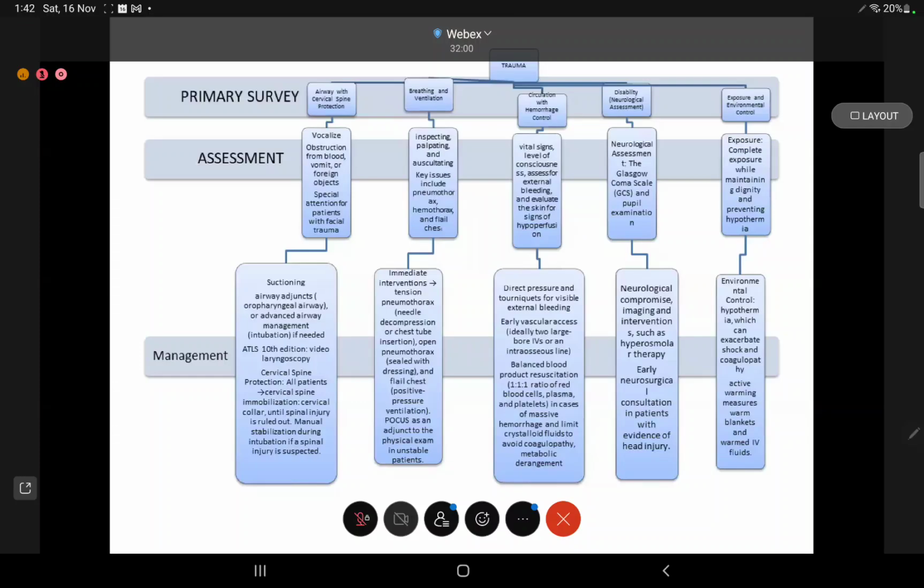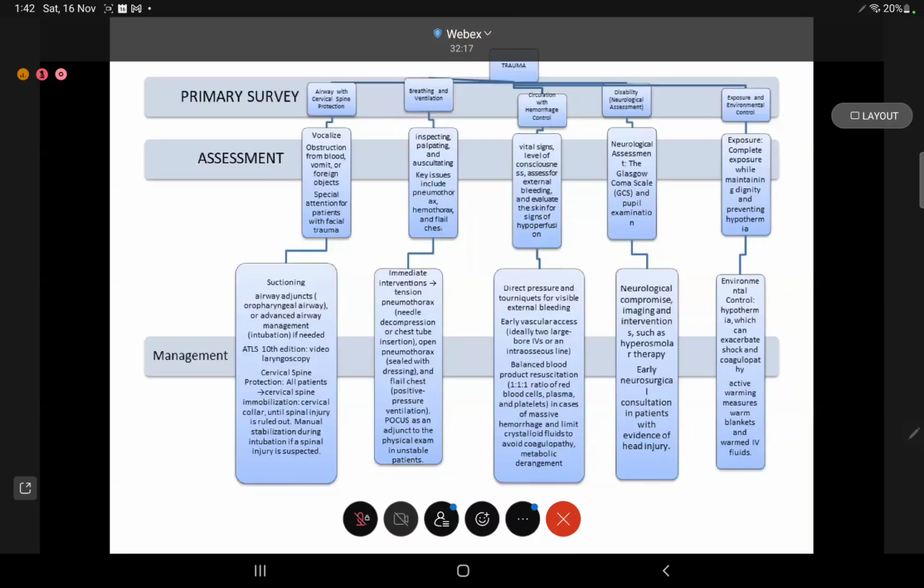For flail chest, the patient might require positive pressure ventilation. FAST has been used as an adjunct in physical examination in unstable patients as part of the primary survey itself. In circulation with hemorrhage control, we'll look at the vital signs, assess for external bleeding, and evaluate the signs